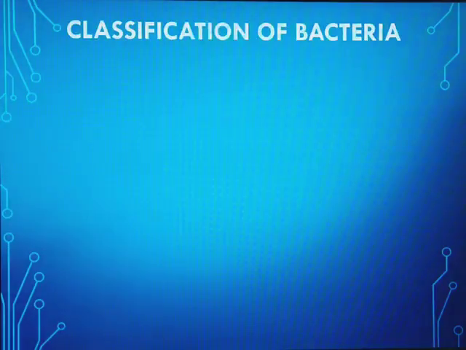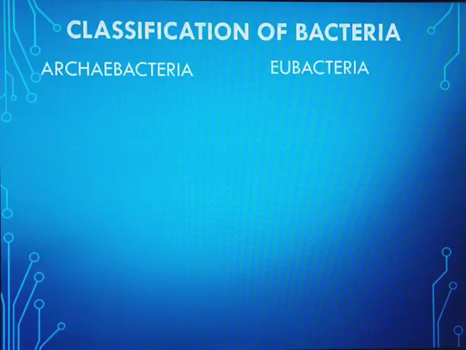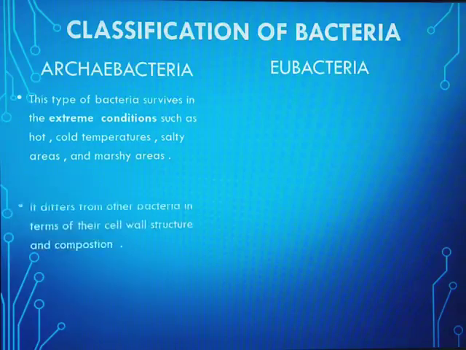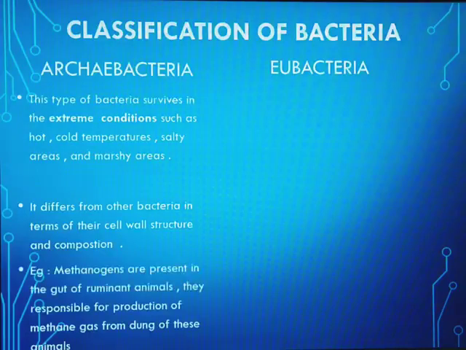Now let's study the classification of bacteria. They are broadly classified as archaebacteria and eubacteria. First we'll study archaebacteria in detail. Archaebacteria are present in extreme conditions such as hot and cold temperatures, salty areas and marshy areas. These bacteria differ from the other bacteria in terms of their cell wall structure and composition. The best example of this is the methanogens, which are present in the gut of ruminant animals, and they are responsible for the production of methane gas.